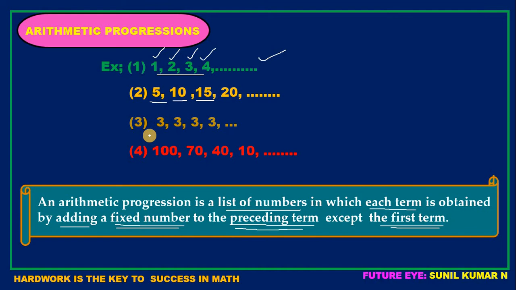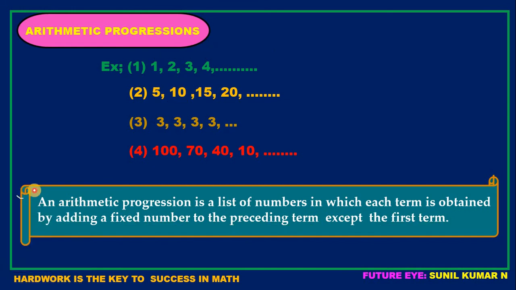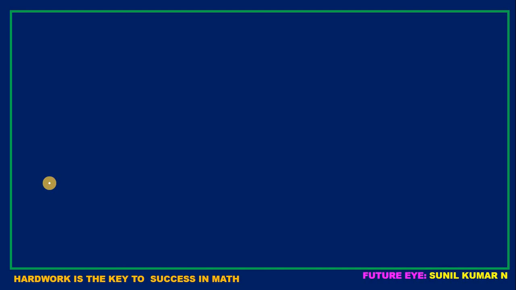Similarly, in the third as well as the fourth example. So here, what you want to keep in mind is the definition of arithmetic progression. Next, let us see some important things here, children. Understanding is very important here.